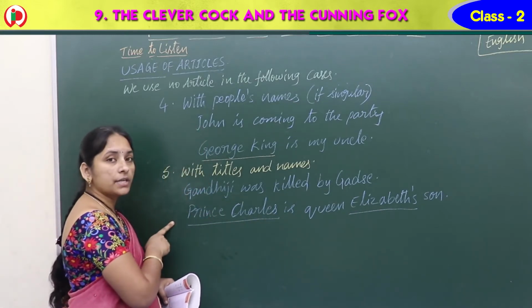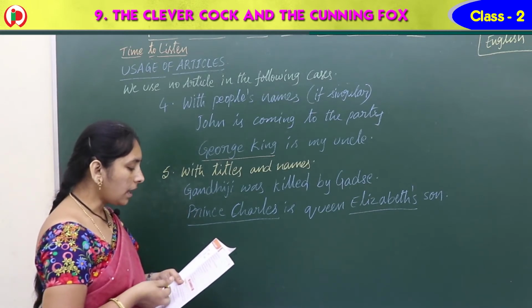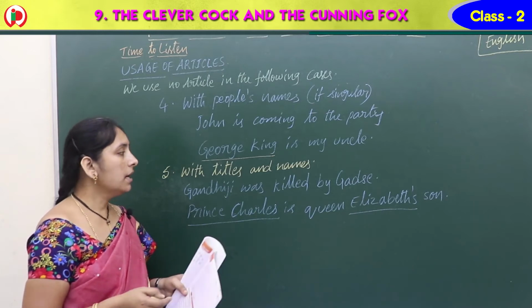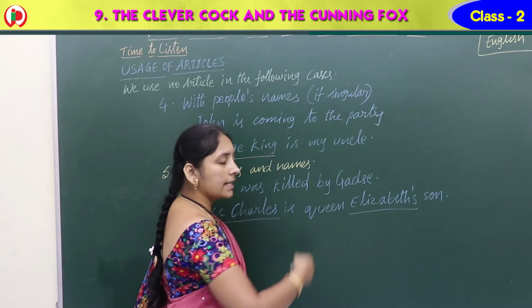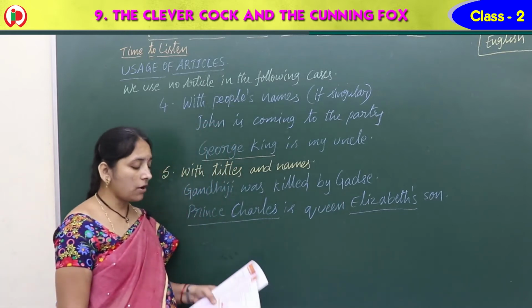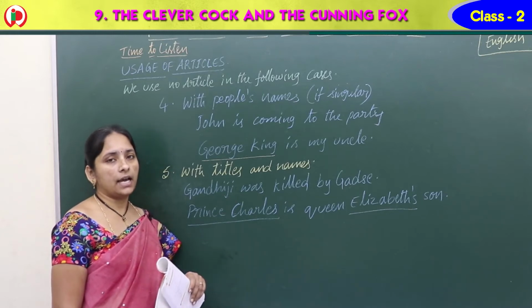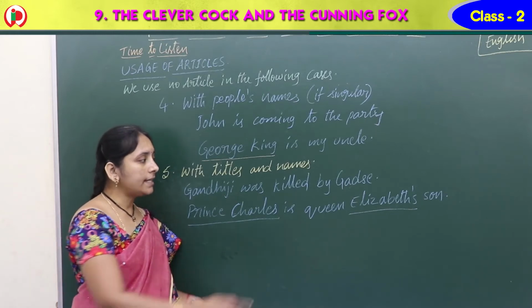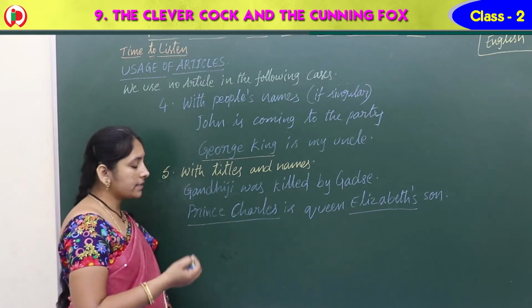That's why we cannot use any article. And suppose we have a particular person without the title, like the Elizabeth's son, or only the title, then we can write the. But if the title comes with the name, we cannot write it. One more example I'll tell you.